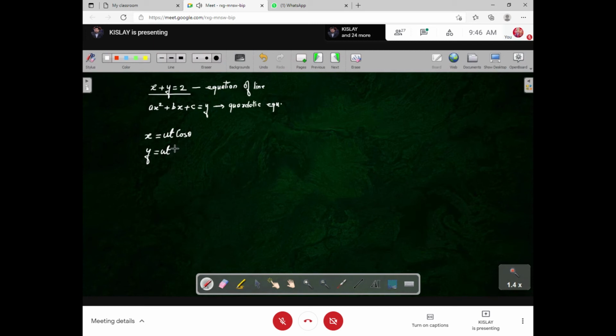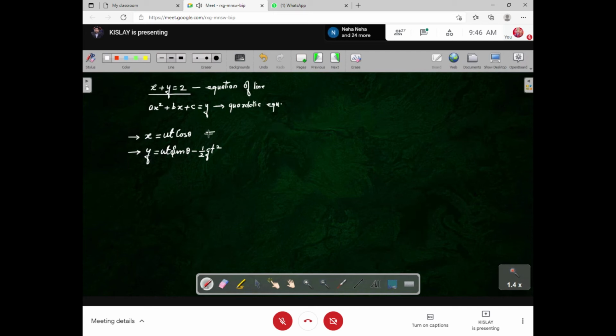Now y equals u sin theta t minus half g t square. We have already seen the variation of x with time and variation of y with time. What we have to do? We have to find the relation between x and y. See, how can we find?